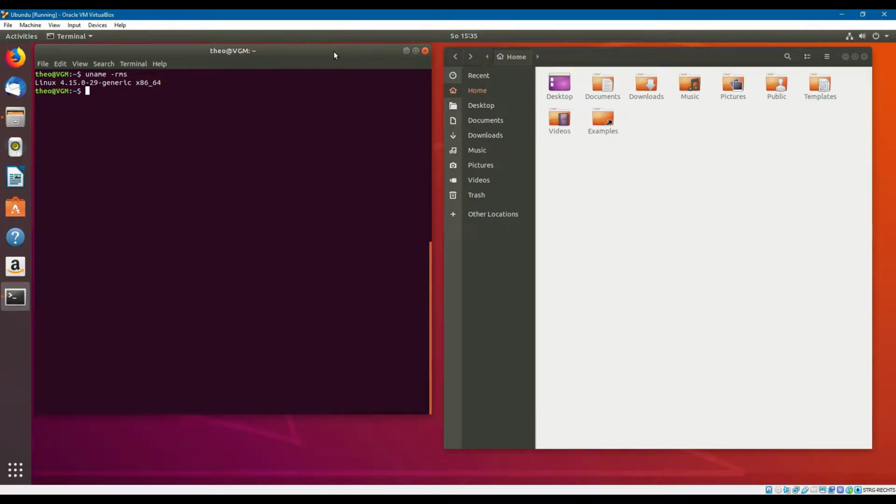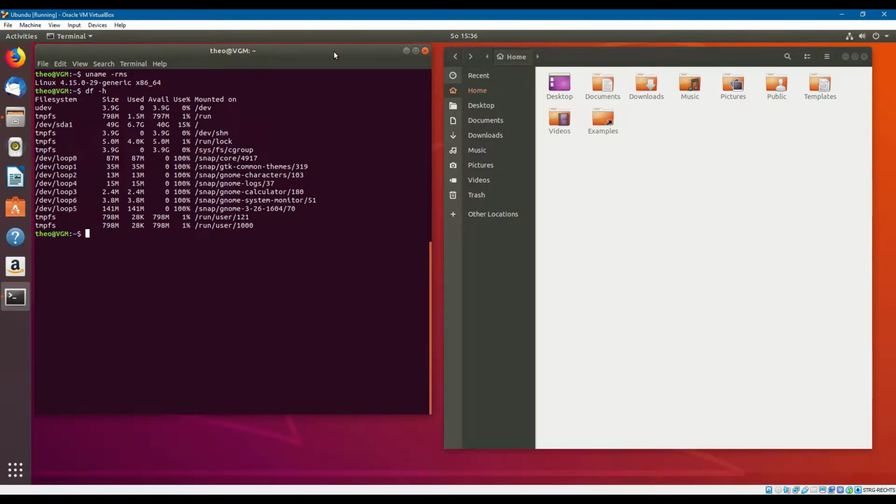Another important one is df -h for human readable, and you can see the disk usage that you have on your computer, the free space that you have, size available, and so on. And by using the command free -m, you can see your RAM, your total RAM, the used RAM, and the swap memory. The swap memory is the virtual memory that is being used when your RAM is over. We can also speak about it in detail in another lesson.